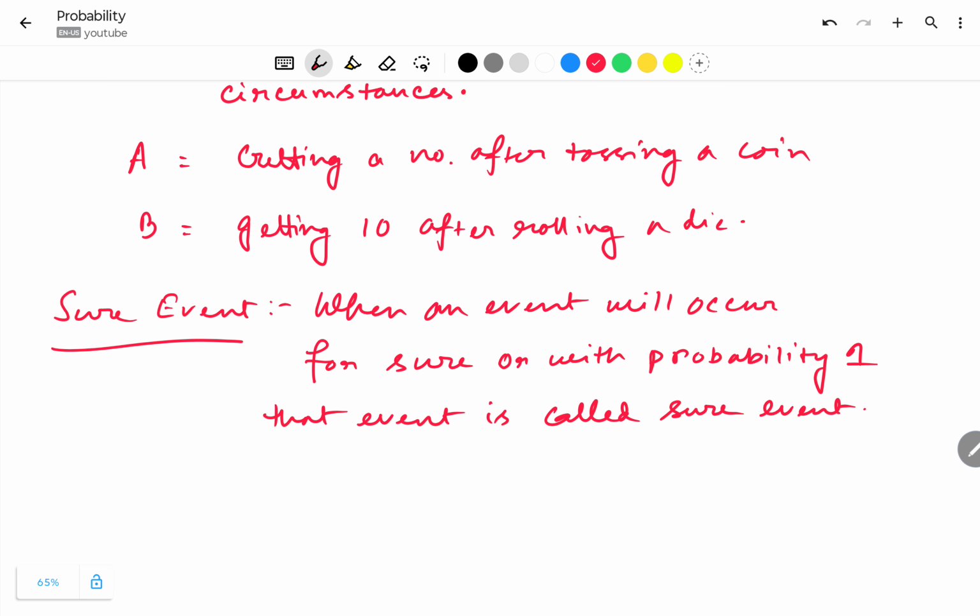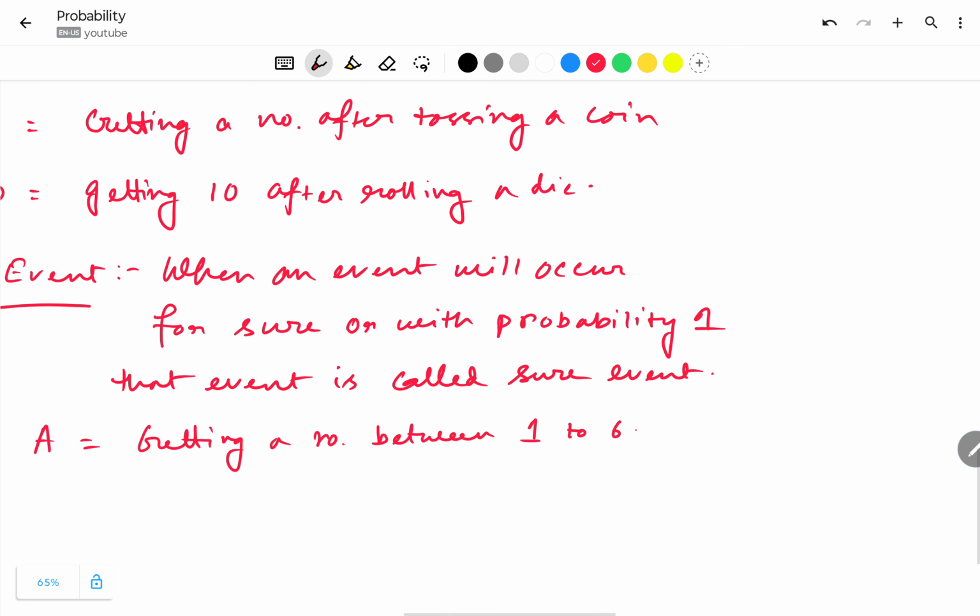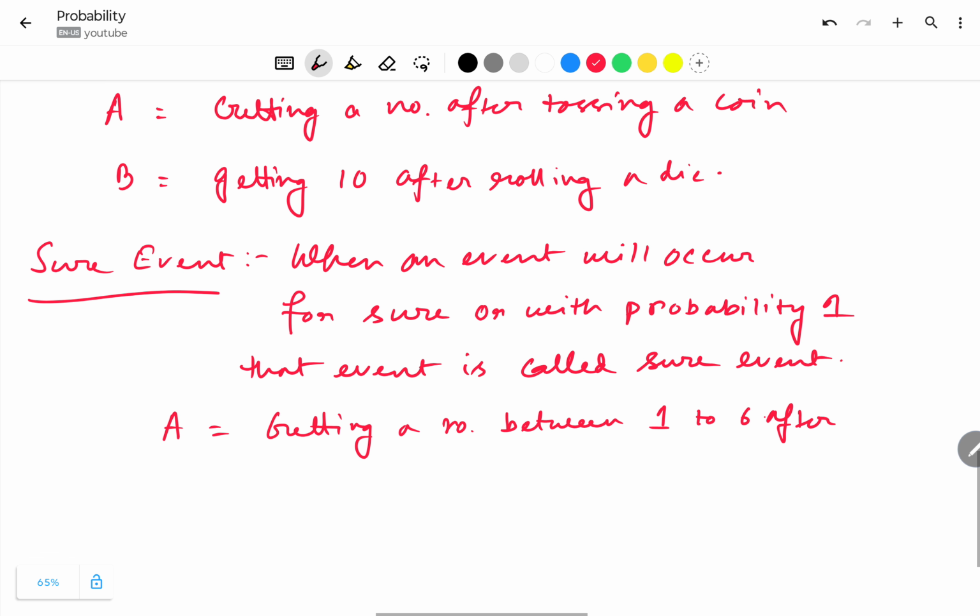Okay, so let us denote the event A, that is getting a number between 1 to 6 after rolling a die. So when we roll a die, we will get any number between 1 to 6 with probability 1. So this is a sure event. So these are the types of event we need to know for solving different problems of probability.